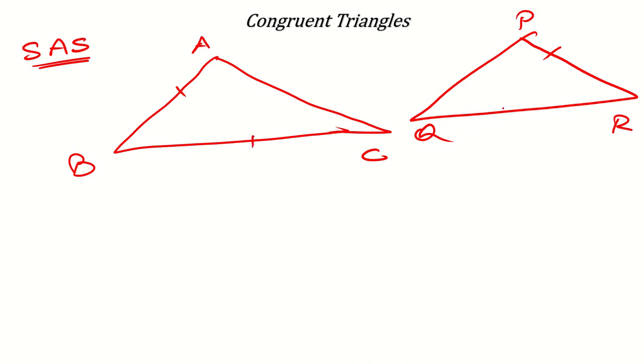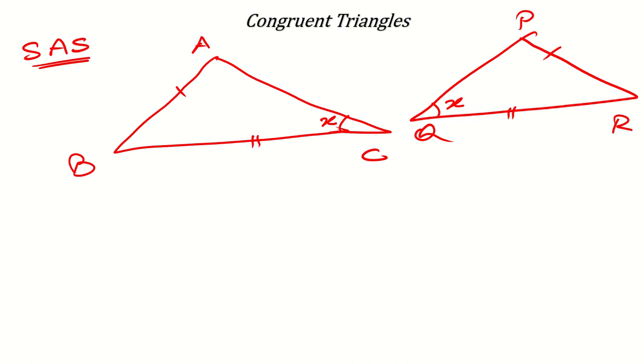Then BC is equal to RQ, that is also okay, very good. Now, if I say angle X here and angle X here, then these two angles are equal.